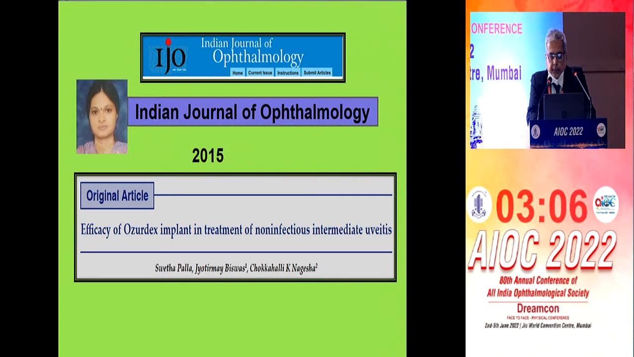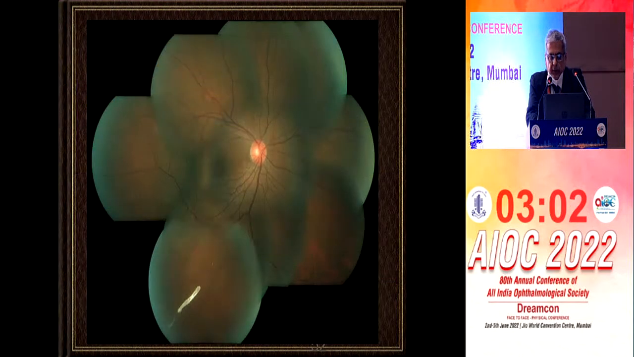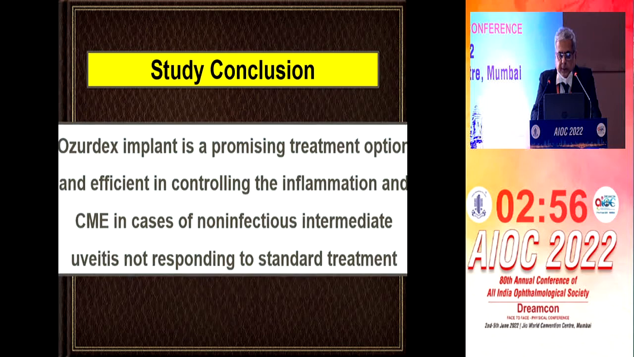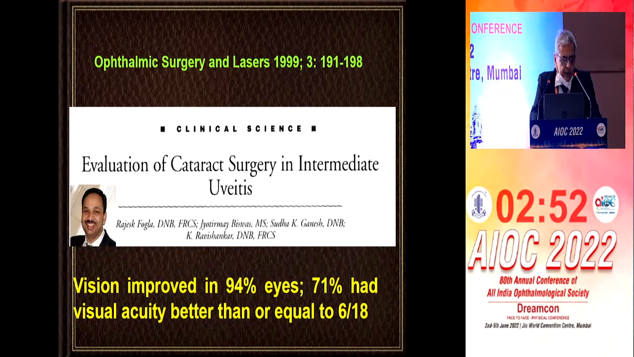We also published on the Ozurdex implant in the treatment of non-infectious intermediate uveitis, and you can see that this is a biodegradable material. The study concluded that the Ozurdex implant is a promising treatment for control of inflammation in non-infectious intermediate uveitis. Evaluating cataract surgery in intermediate uveitis, we found that this can improve the vision in 94% of eyes.